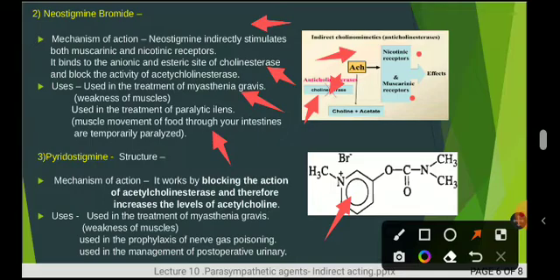Uses: it is also used in case of myasthenia gravis, as we saw earlier, which is a muscle weakness disorder. It is used in the prophylaxis of nerve gas poisoning. Nerve gas poisoning, an important one. For protection against nerve gas poisoning, pyridostigmine is used, and it is used in the management of post-operative urinary retention. That is also an important one. So these are the three uses of pyridostigmine.